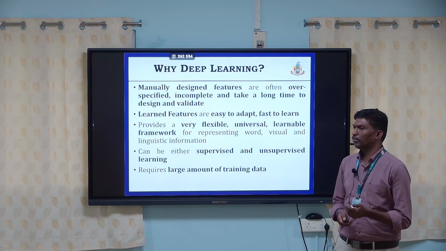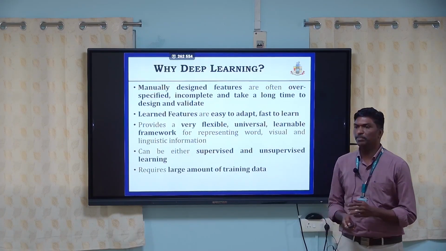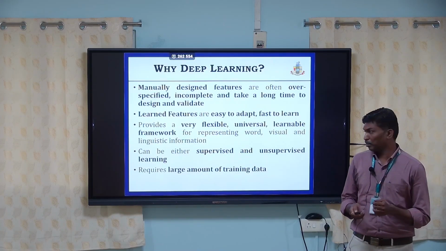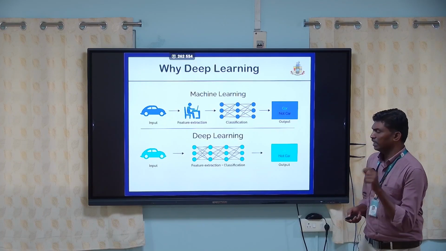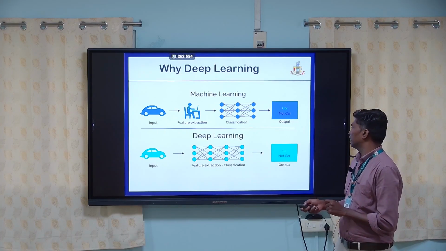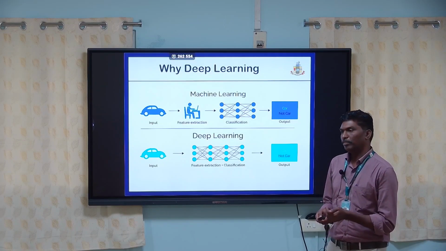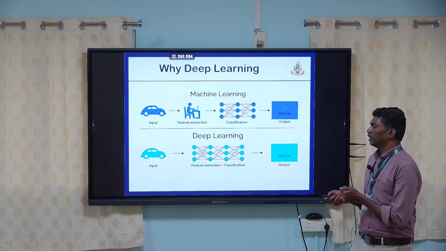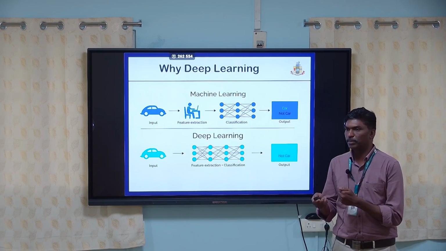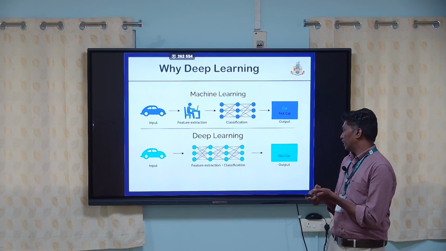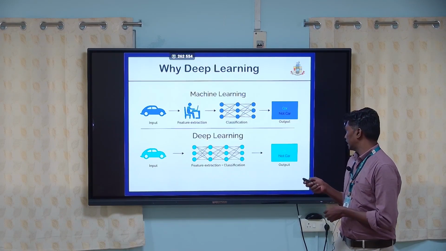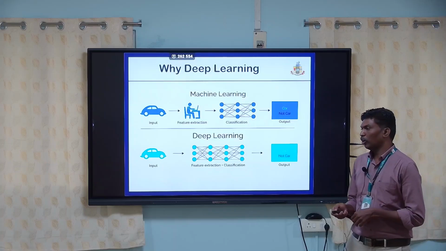That is why we have moved on to deep learning. In deep learning, feature extraction and classification are both embedded in the layers. So we get the classification output directly: once we give the input, we can process it, embed the feature extraction and classification, and get the output.